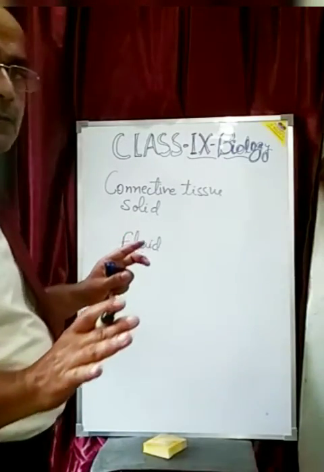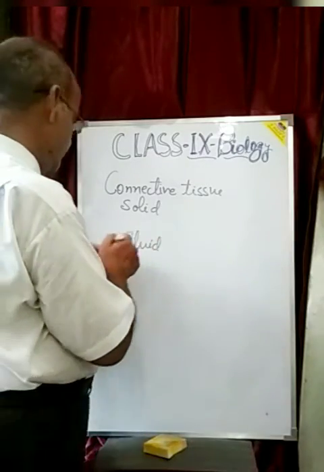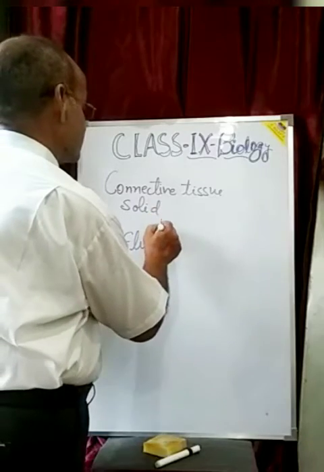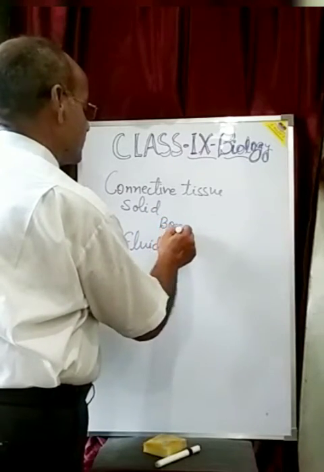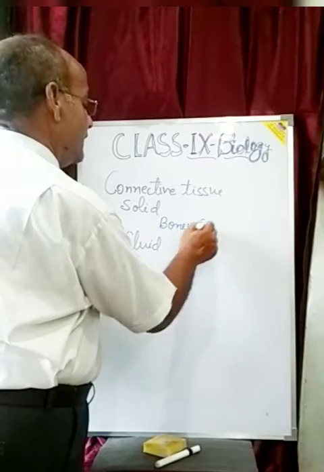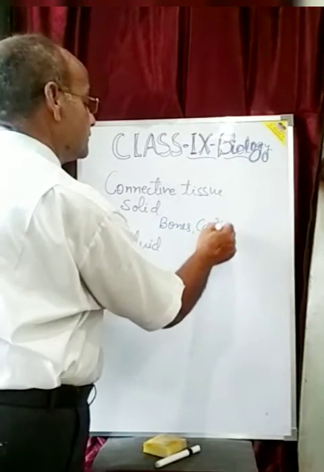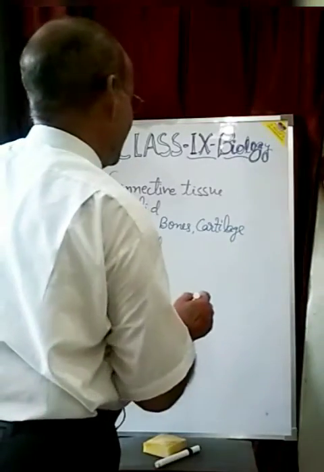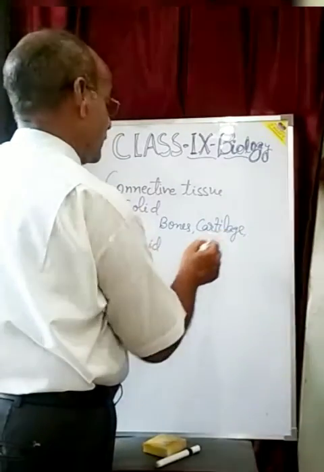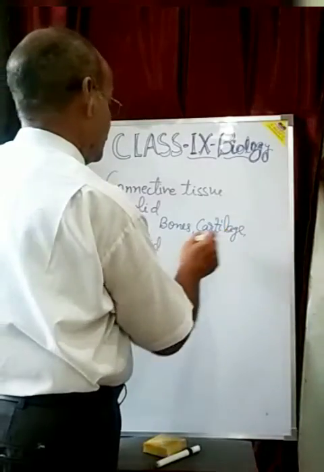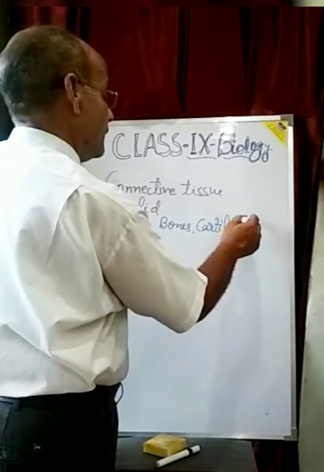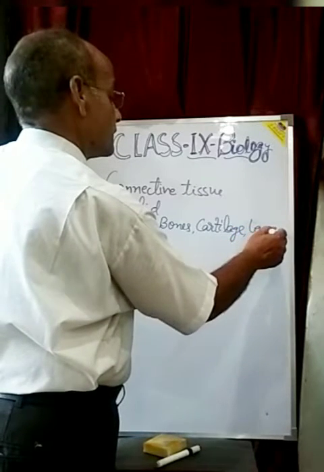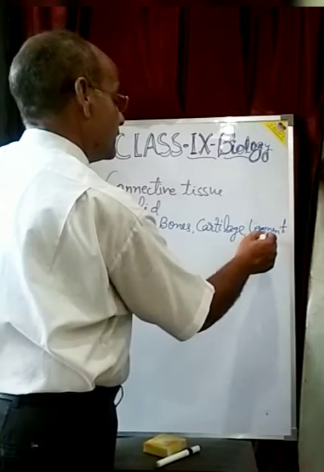Solid connective tissue means bones, cartilage, ligament, and tendons.